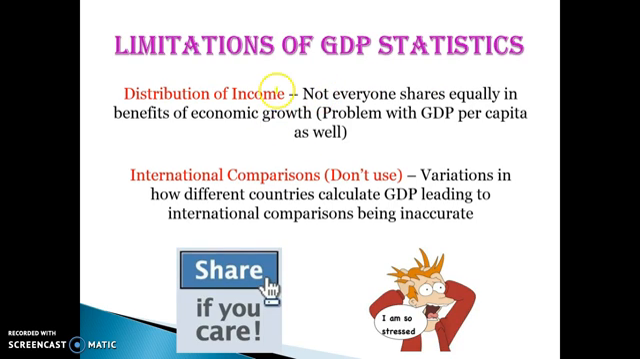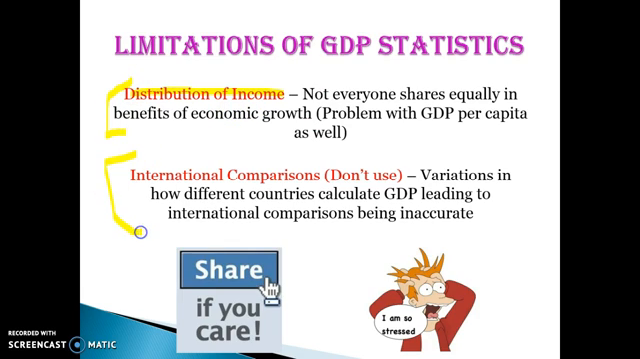Other limitations, it doesn't take into account the distribution of income. So even GDP per capita can be, say, $500,000 for a country, but someone could be on $1 million and the second person be on $2. So it doesn't take into any account of how the income is shared amongst society. It's a very common one that people will talk about.